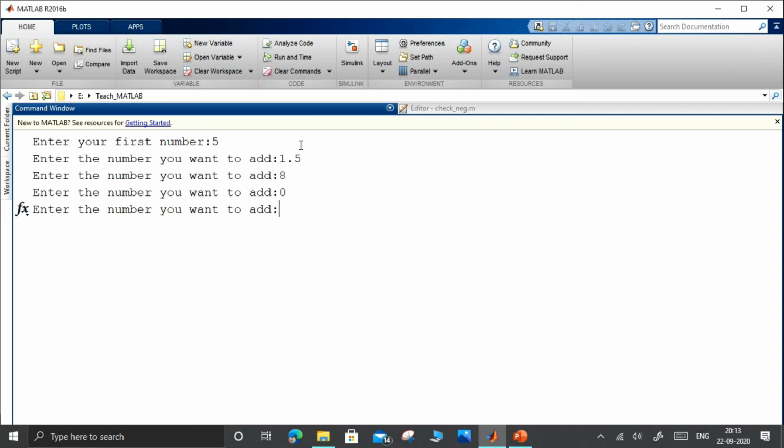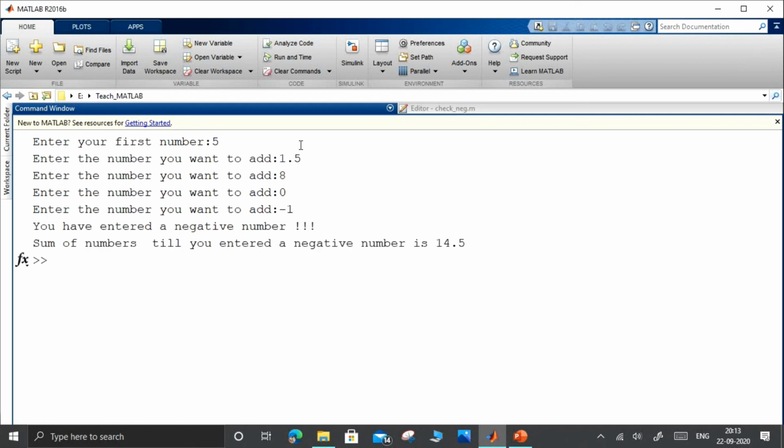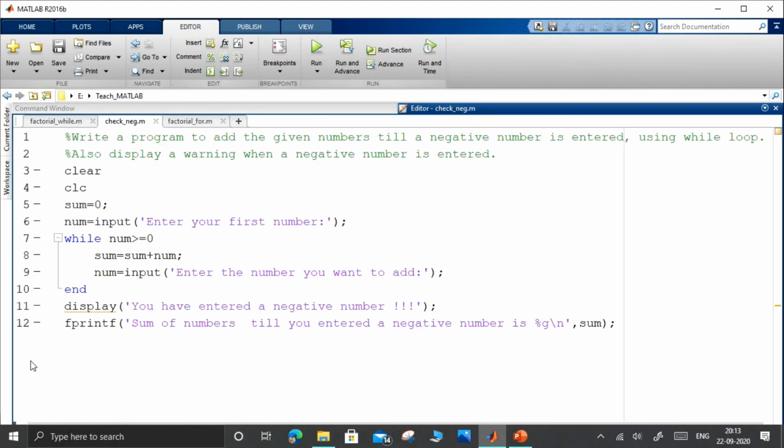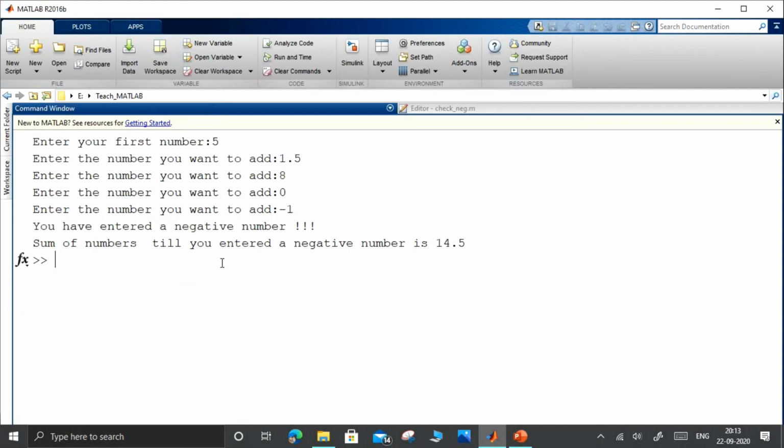The condition is valid. So while loop will continue to execute. Now if I give a negative number, now the while loop condition is not valid and the loop will break, and the other lines, the display and the printf statements will be executed. So you have entered a negative number, and then summation of numbers is displayed. So this summation is nothing but 5 plus 1.5 plus 8 plus 0.